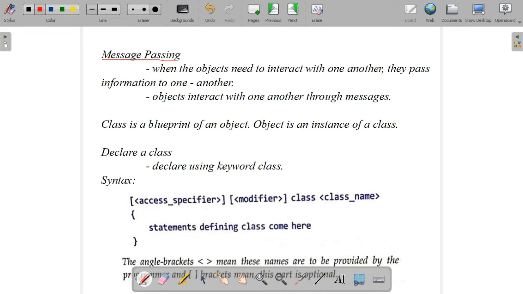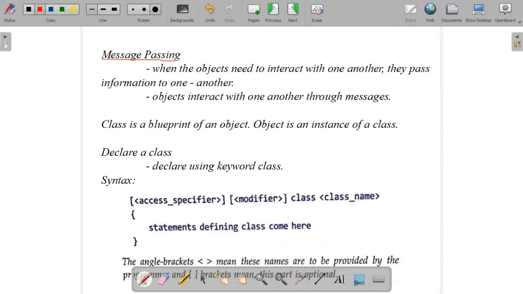That is another important concept. If we have a class and we have created more than 5 objects, how do these objects interact with each other? That concept is known as message passing. When the objects need to interact with one another, they pass information to one another, like how humans communicate. The objects interact with one another through messages. That process is known as message passing.